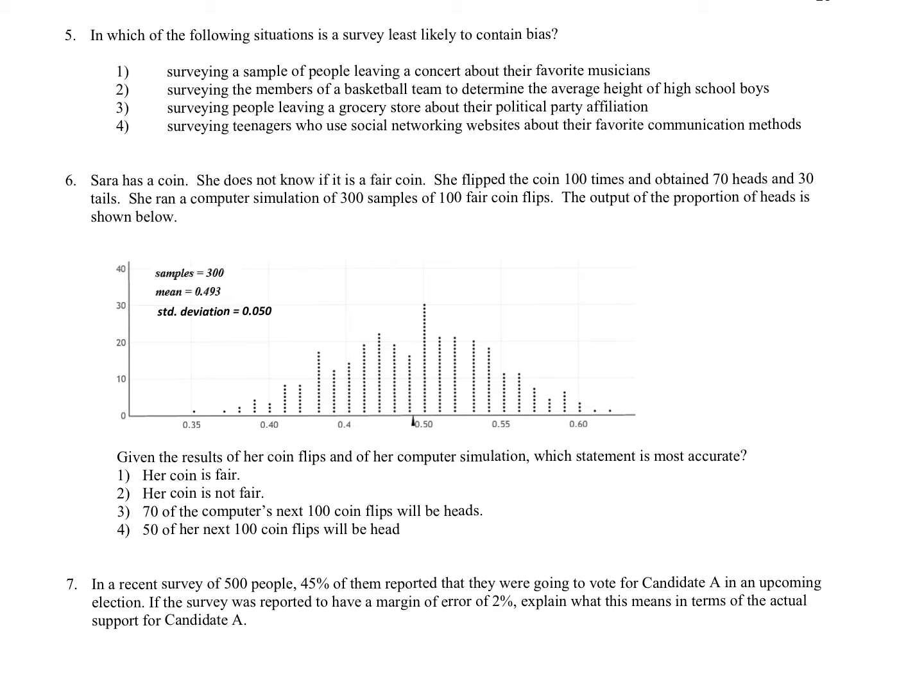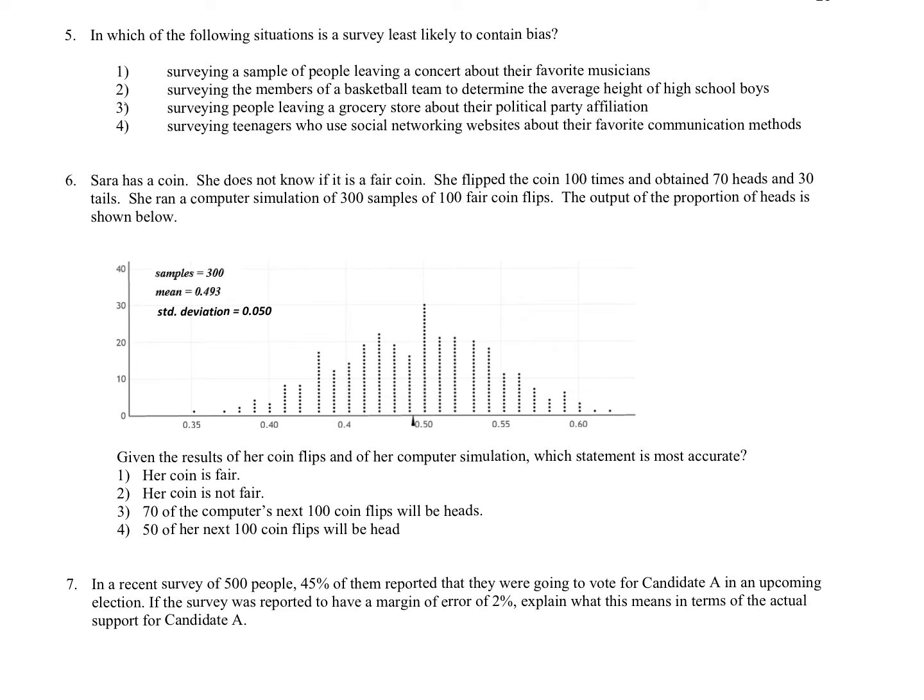So this one, I think we also had in a test. Which of the following situations is a survey least likely to contain bias? Surveying a sample of people leaving a concert, about their favorite musicians; a basketball team, to determine the average height of high school boys; people leaving a grocery store, about their political affiliation; teenagers who are using social networking websites, about their favorite communication methods.